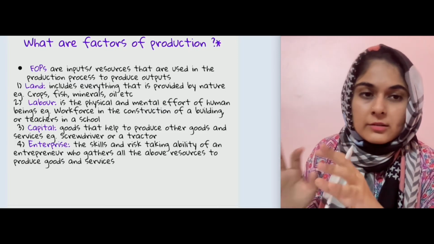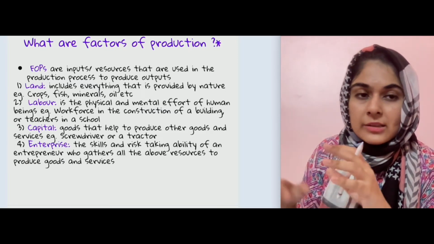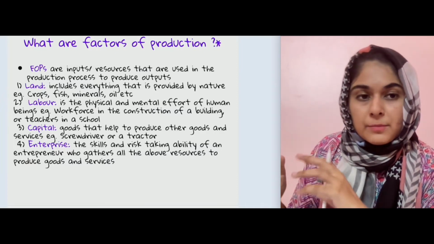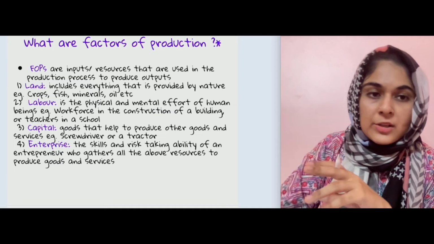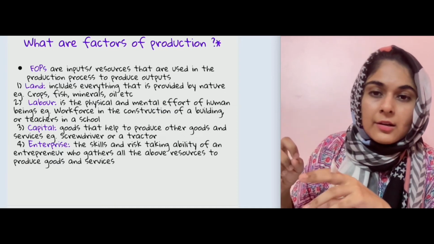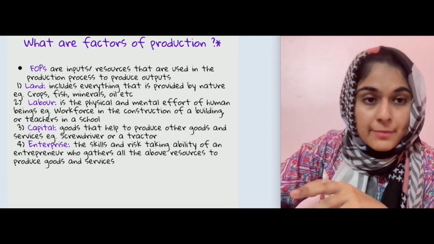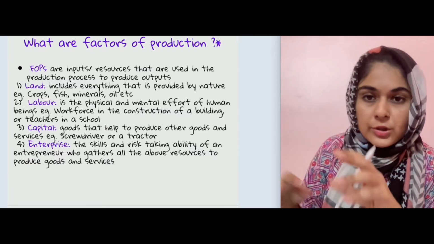In accounting the definition is different. So in accounting, that's the money that is invested by the owner. However, in economics, the money that is used to actually buy machinery, और उसी पैसे को आप यूज़ करते हैं to buy machinery, to buy those capital goods which help to produce consumer goods.